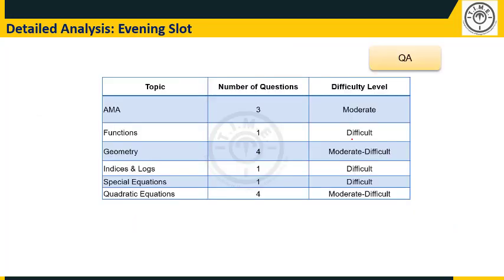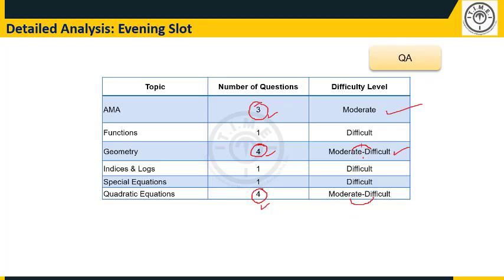And moving on to quant, in quant again the leaders are AMA and geometry along with quadratic equations. So that was a surprise. Geometry is more or less expected. AMA was there in the other slots also, whereas this higher number of quadratic equations has been seen in this slot. If you look at the difficulty level, the 3 AMA questions were at a moderate difficulty level. Geometry varied from moderate to difficult, and quadratic equations also varied from moderate to difficult.